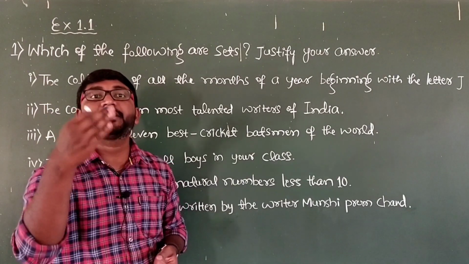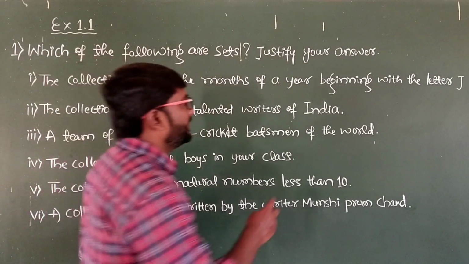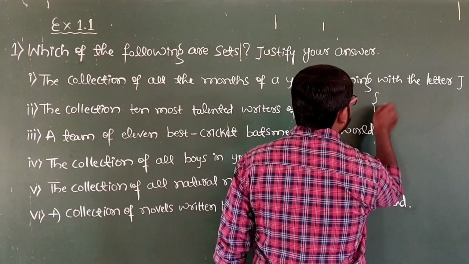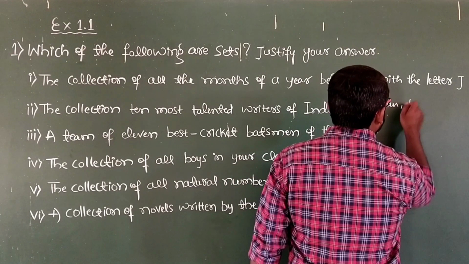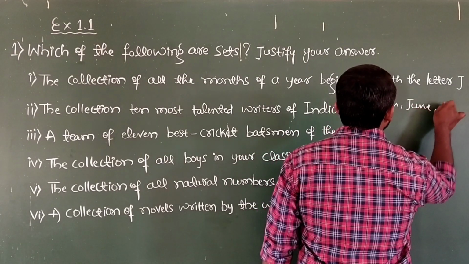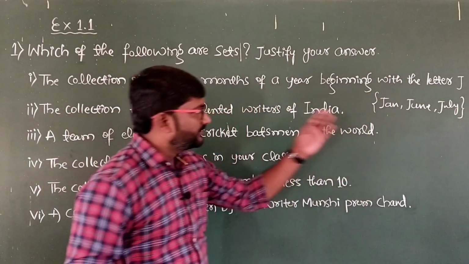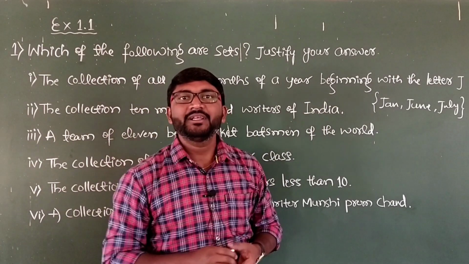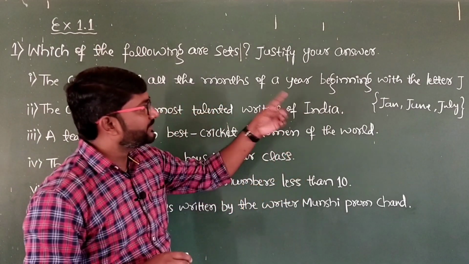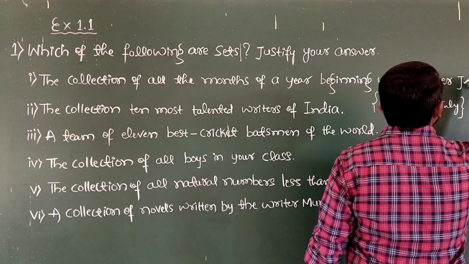It must be well defined. Here, the collection of all months of a year beginning with the letter J means the set can be January, June and July. So this set is well defined. It does not change from one person to another person. So that indicates it is a set. The first one is a set.